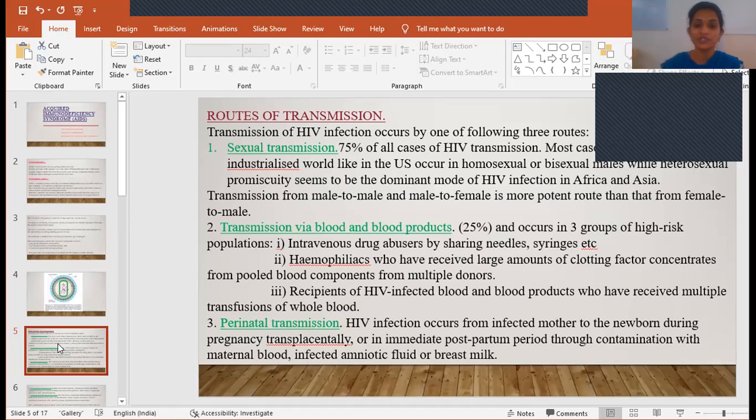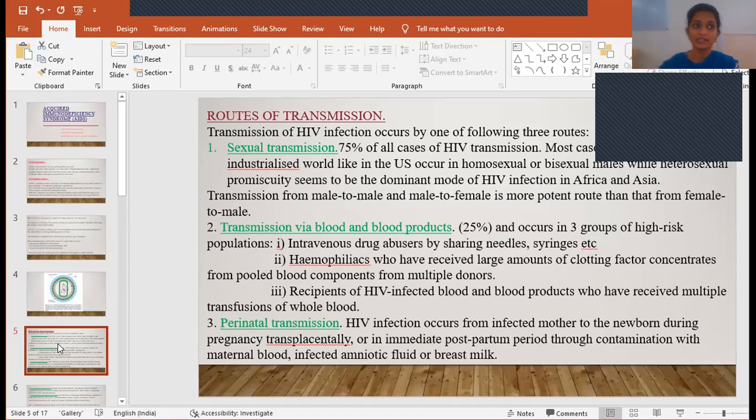And now coming to routes of transmission. Generally the transmission of HIV takes place by 5 different routes. First and foremost is sexual transmission. Nearly 75% of affected HIV people acquire it by this mode of transmission, and it is seen mostly in the US, and also in Africa and Asian countries, in both bisexual and heterosexual individuals.